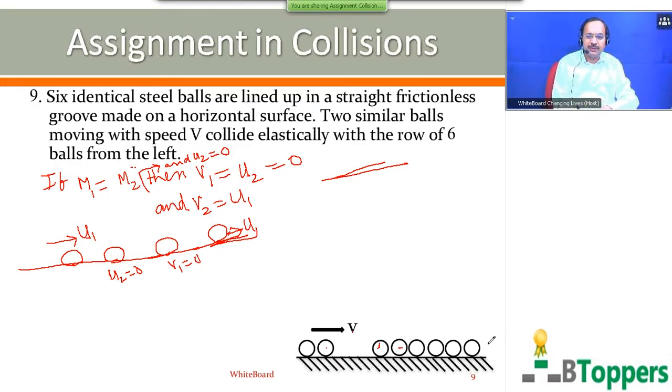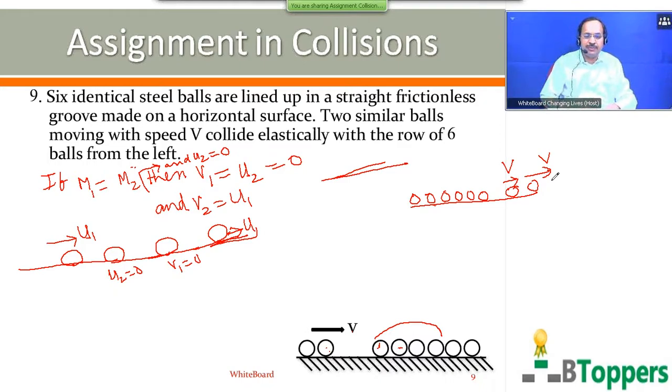So finally you will have, out of the total 6 balls which were originally at rest, these first 4 balls will stop, and the 2 balls which were originally in motion will also come to rest, and finally you will have two balls moving with the same velocity v towards the right.